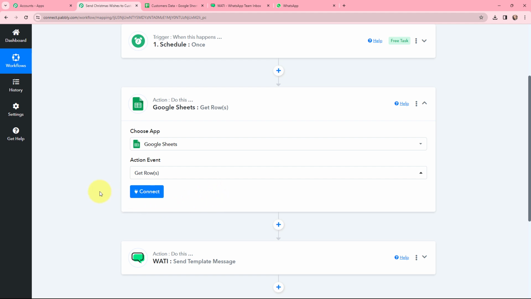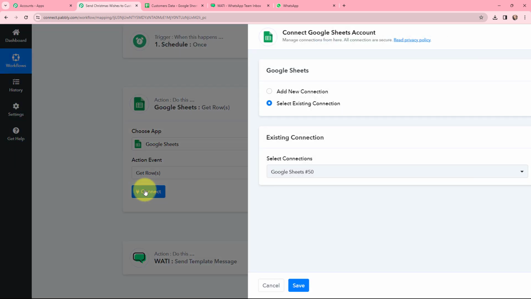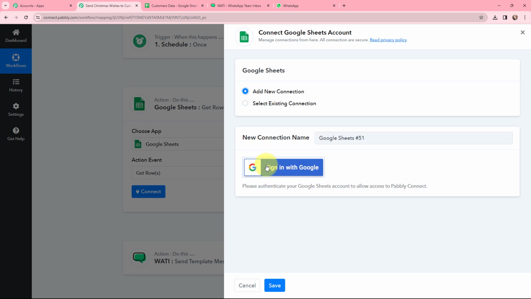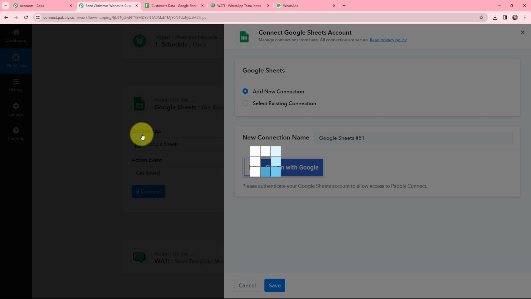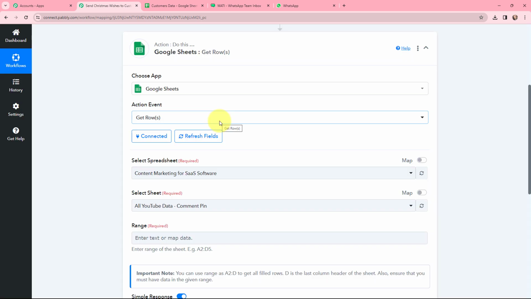In order to do that, here I need to establish a connection between Google Sheets and Pabbly Connect. So here I'm going to click on Connect. And now to add a new connection, I'm simply going to sign in with my Google account. Here I'm going to click on Allow as this is a secure access. And you can see the authorization is successful. So here you can see Google Sheets and Pabbly Connect is successfully connected.